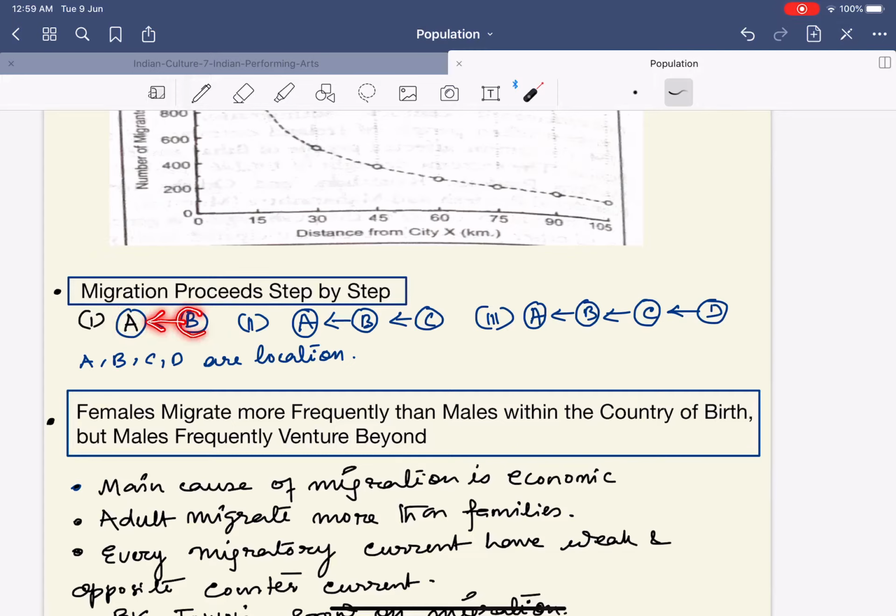Now what will happen, there is some vacancy in the B. Again, people from a village will migrate towards the B, and again the vacancy that has been created by B will be filled up by D. So it says that the migration proceeds step by step, means the vacancy would be filled up gradually.